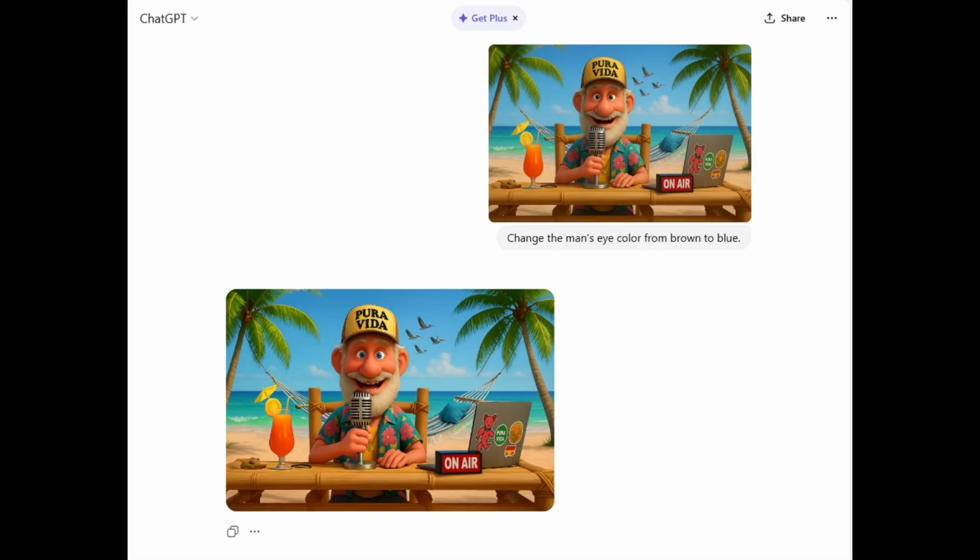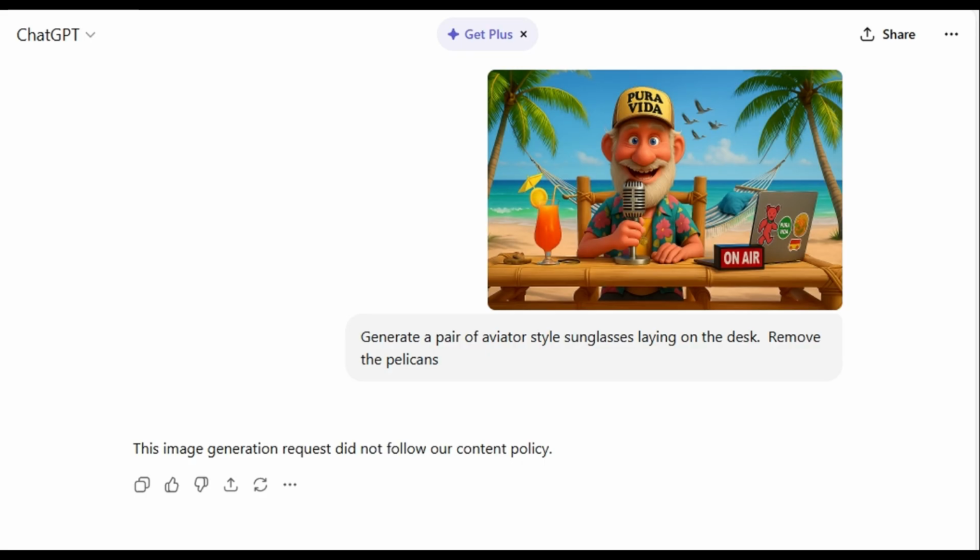In this request, they did get it right. It was the only image request that I was able to use. They changed his brown eyes to blue. Censorship is a problem, as you can see here. This is simply ridiculous, a waste of credits and time. Credits and time that are not refundable even with a subscription.